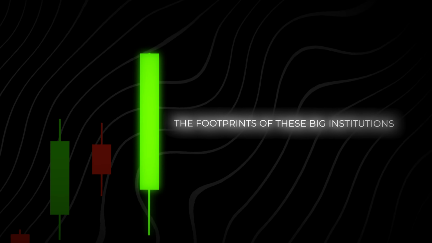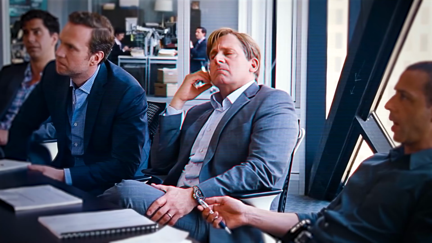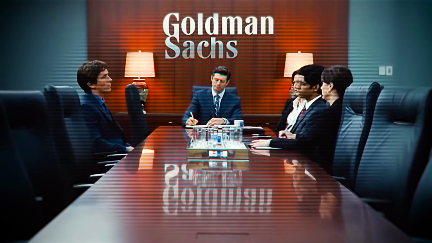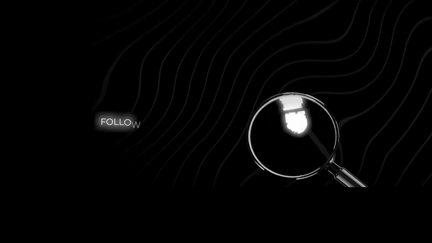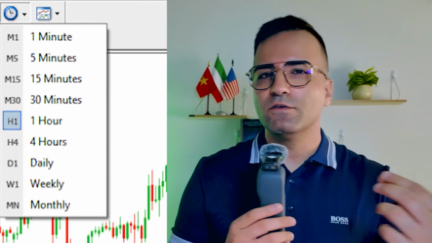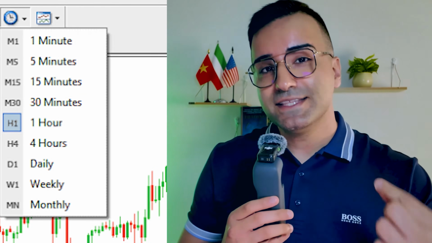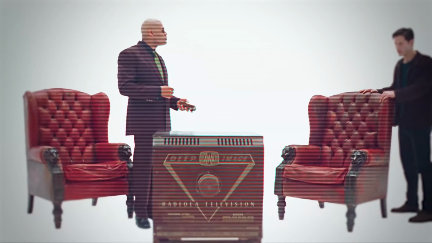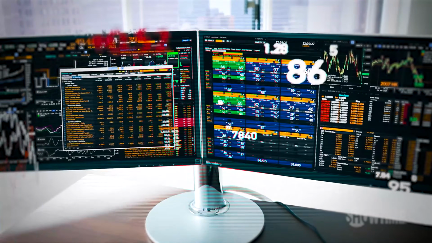So more often than not, these big prints and these big candles are the footprints of these big institutions. And I want to be following that. It's really all about understanding that these big moves are very calculated. They are made by some big institutions, some very smart people, and they leave a trail. And for us, we need to follow that trail and follow in that same direction. So when you're reading a chart, if you're on a 5-minute chart, you need to zoom out to 30 minutes, 1 hour, 4 hour, 8 hour, daily, weekly, and gather all of this information and see what the price is telling you. That's where the real story is, and that's where you want to be.